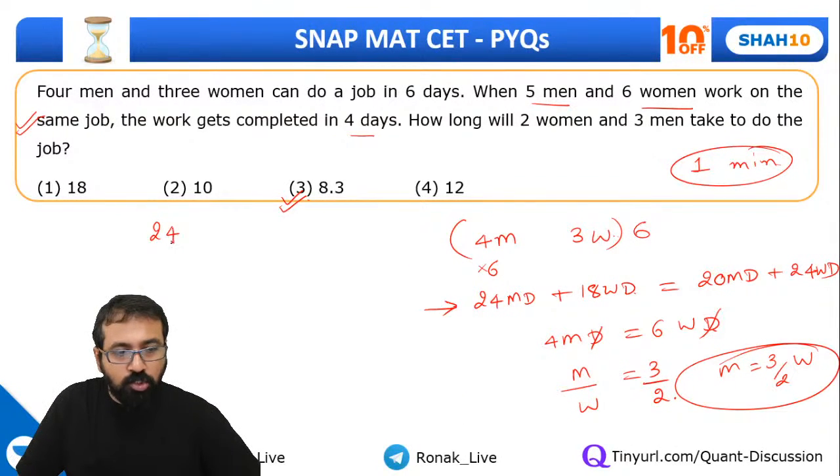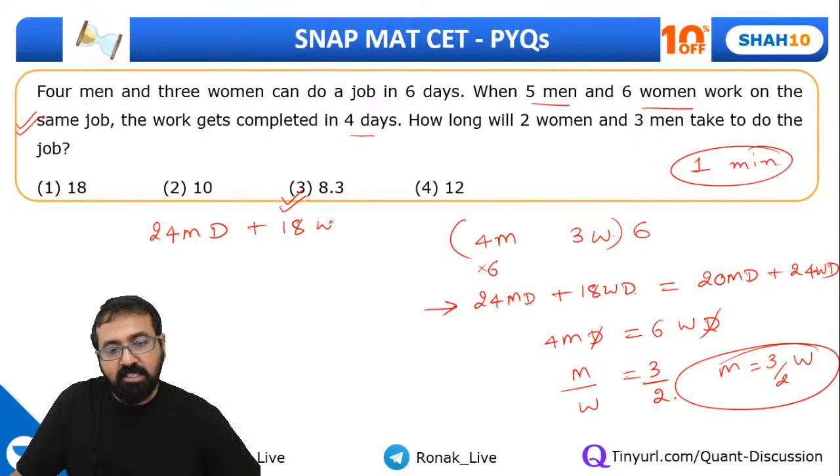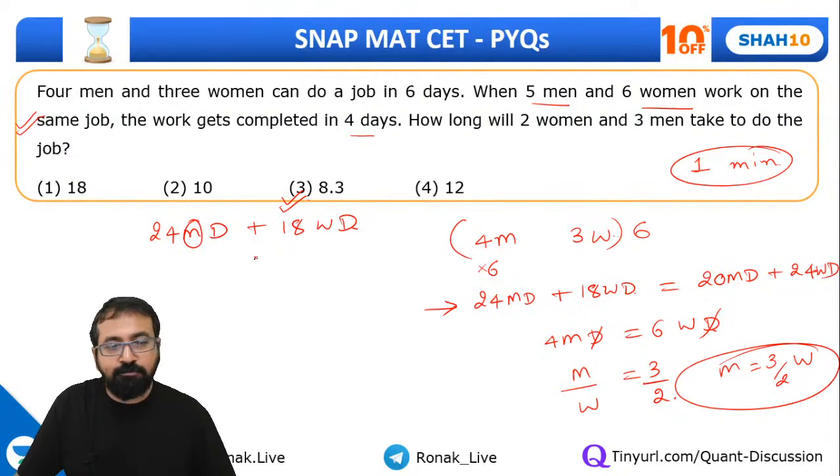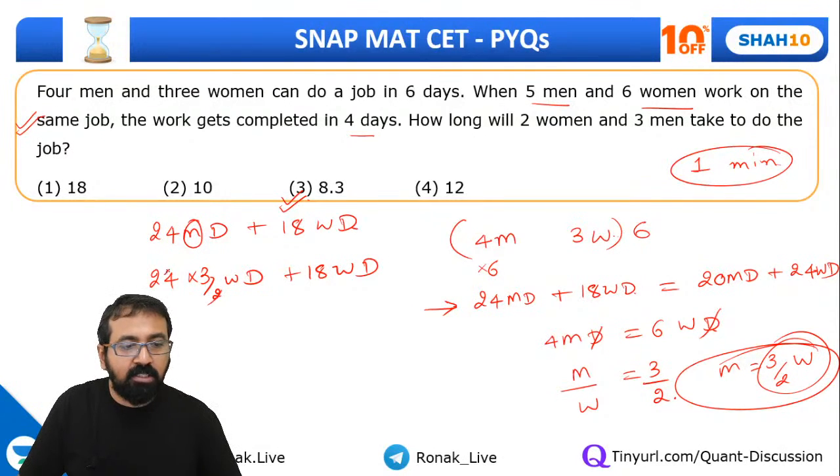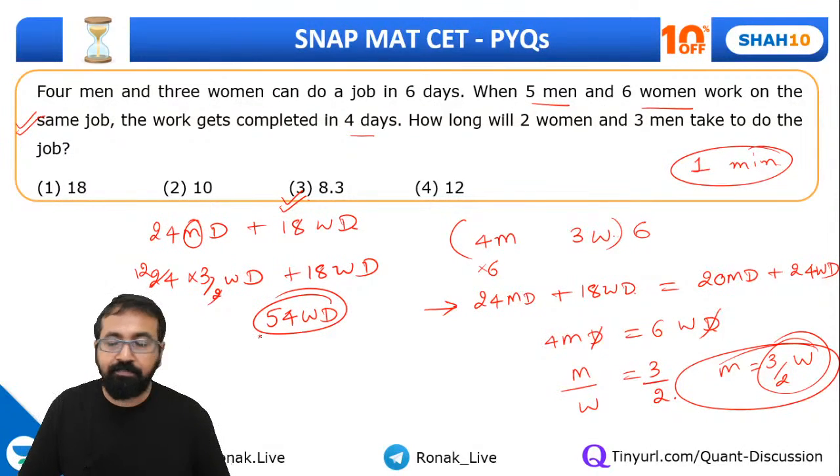So the work was 24 man days plus 18 women days. This was the work. So instead of man, I can replace it by 3 by 2 W. So I'll get 24 into 3 by 2 W into D plus 18 WD, right? This is nothing but 36 WD plus 18 WD. Can I say the work is equal to 54 woman days?